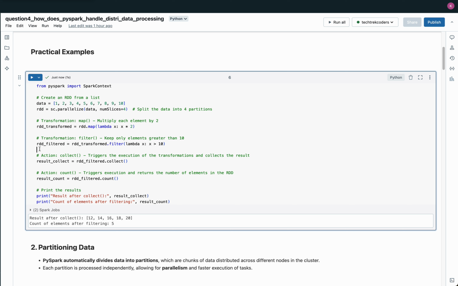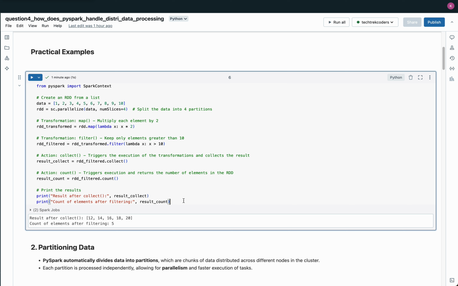The code then triggers two actions. The first is collect, which executes the transformations and brings the results back to the driver program. It returns the elements that remain after the transformations, which are all the values greater than 10, i.e. 12, 14, 16, 18, 20. The second action is count, which also triggers execution and returns the number of elements in the filtered RDD. The count action here returns 5 because there are 5 elements greater than 10 after the transformations.